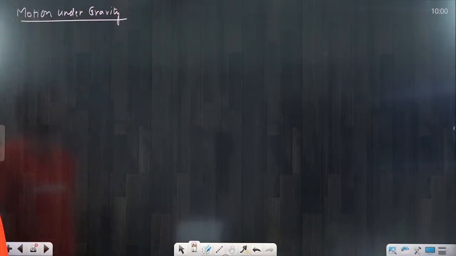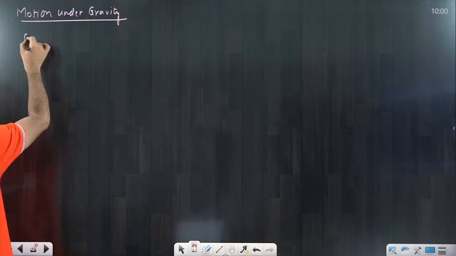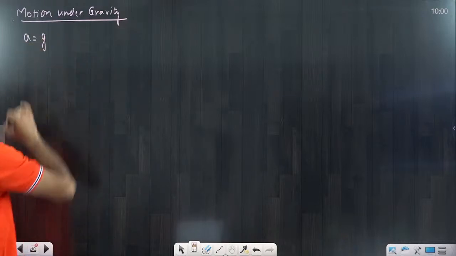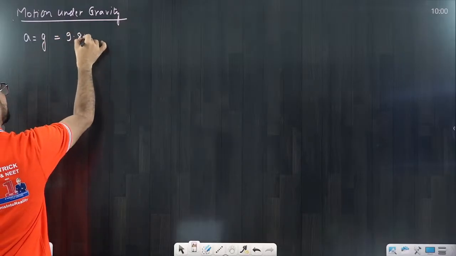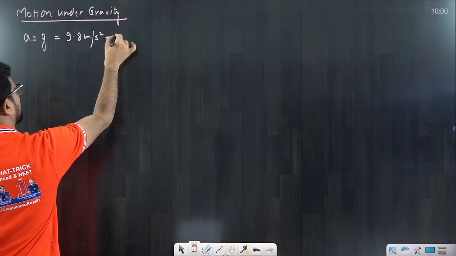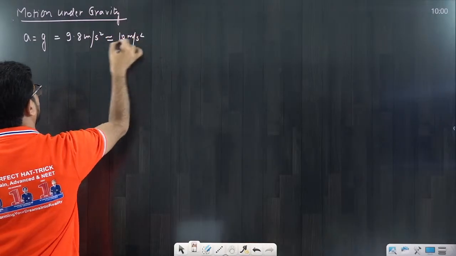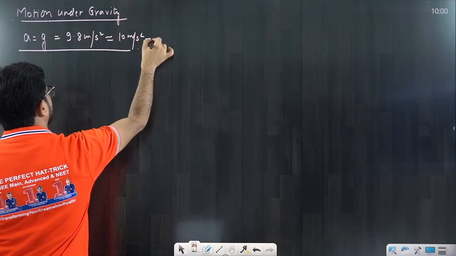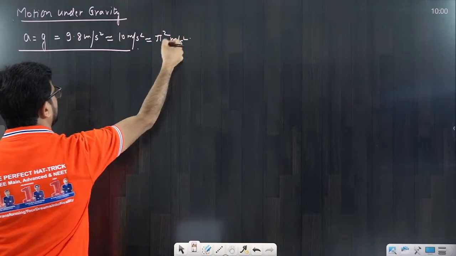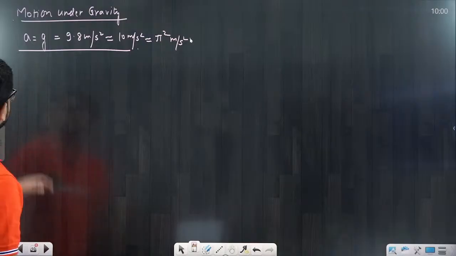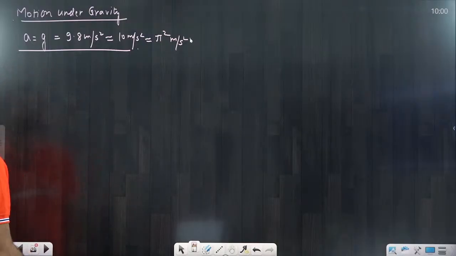When I am saying motion under gravity, the first thing you have to understand is the acceleration. Acceleration is equal to g, and this g value is 9.8 meter per second square. It's approximately 10 meter per second square that we are writing, and sometimes we are using approximately equal to pi square meter per second square, approximate value, not equal to, that you have to understand. This is a very simple thing, motion under gravity.